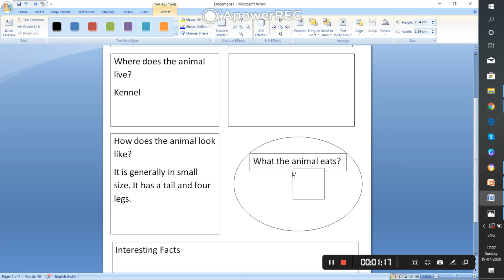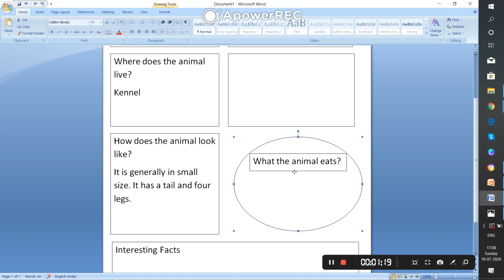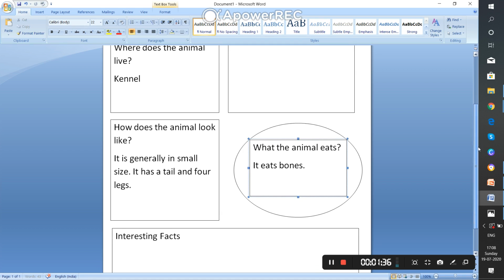Wait. So here you can write, it eats bones. Okay, and you can write more. I'm just giving you one example.